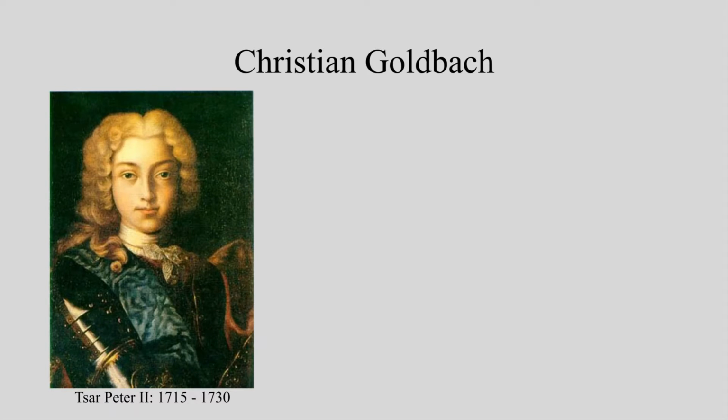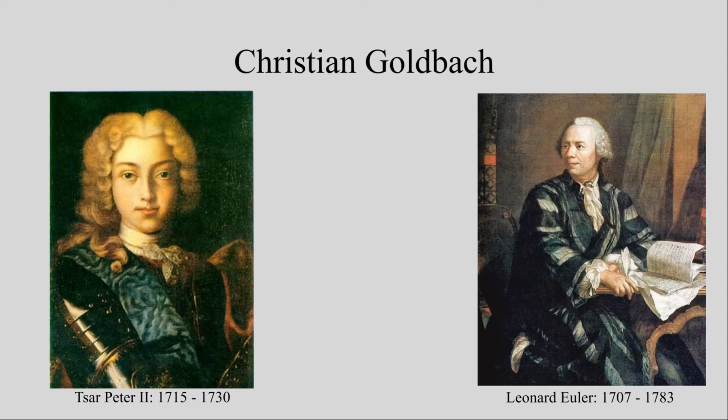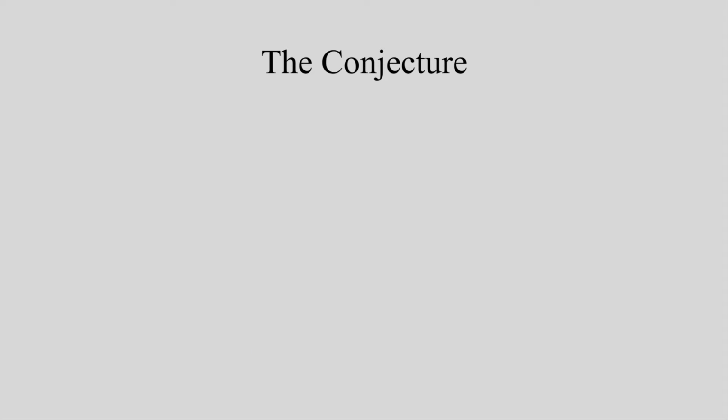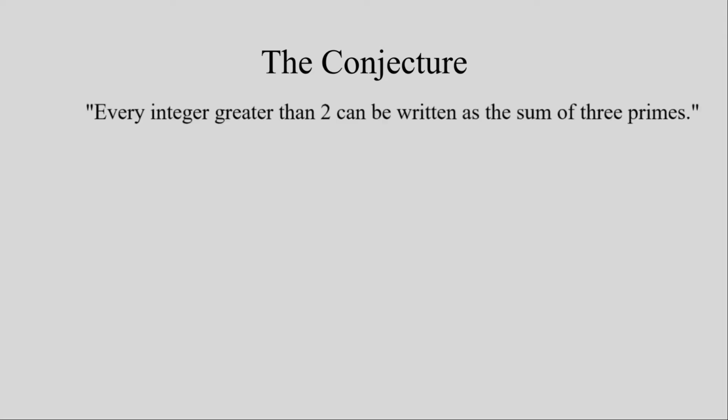During his developing career in the administration of the Academy of Sciences, Goldbach began some work on number theory, much of which in correspondence with Leonhard Euler, most notably, or at least most notably in this case, the Goldbach Conjecture. The original Goldbach Conjecture went as follows. Every integer greater than 2 can be written as the sum of 3 primes.